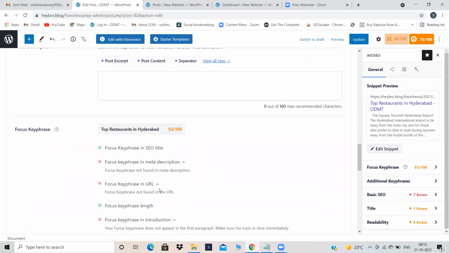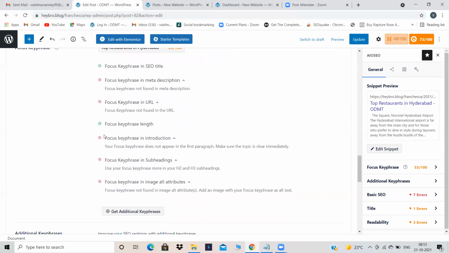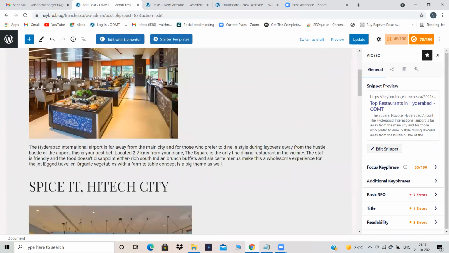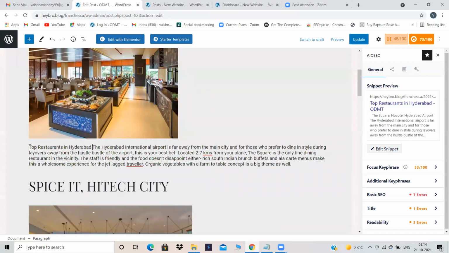Next, focus key phrase in URL. That means focus key phrase is not there in your file name. And focus key phrase length is good. Top restaurants in Hyderabad, length is good. Focus key phrase in introduction. Here, it is not there, right? Just for now, we can write it like this. We have to just insert focus key phrase wherever it's asking us. Top restaurants in Hyderabad.